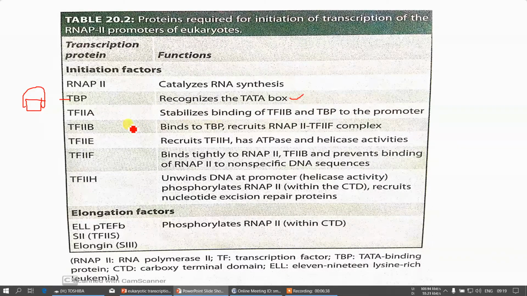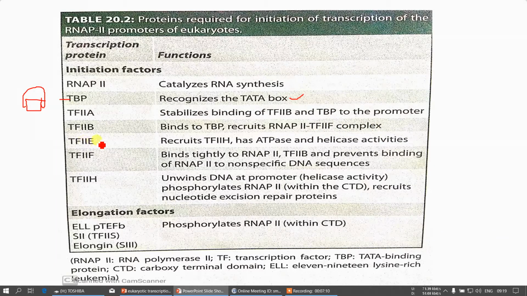Okay, and second one, transcription factor 2A. This will stabilize the transcription factor 2B, and also it will attach with the TBP, so that the stabilization will be fixed. And the transcription factor 2B, it will bind to the TATA binding protein, and it recruits the RNA polymerase 2, and further one more complex known as transcription factor 2F.